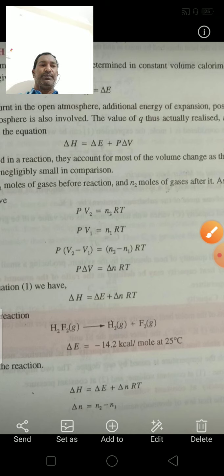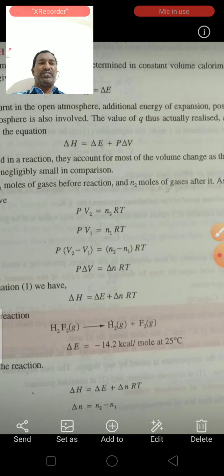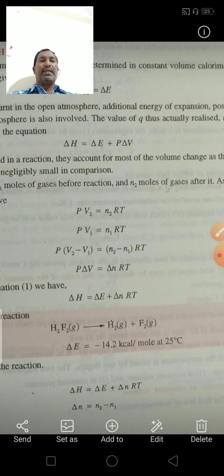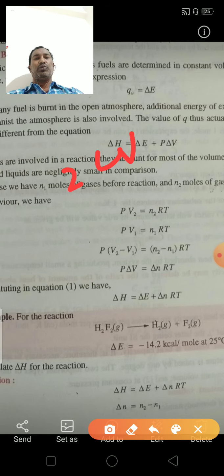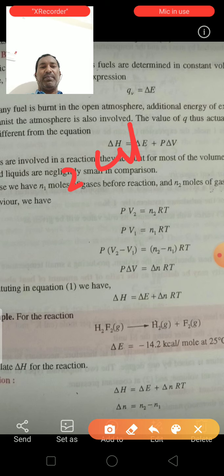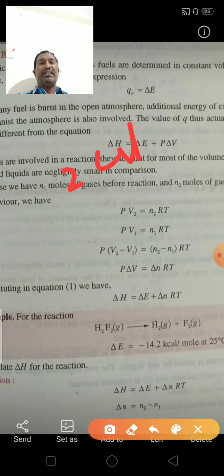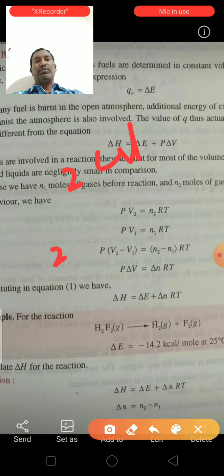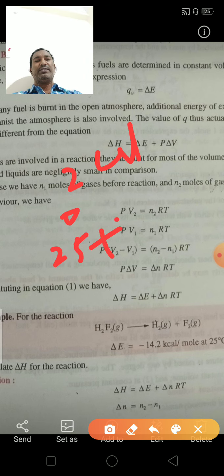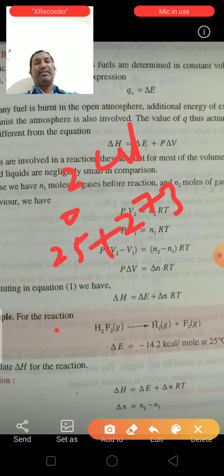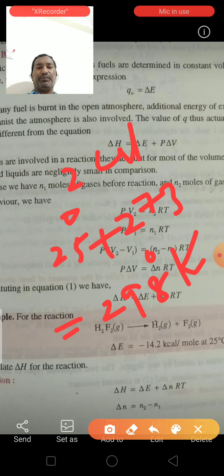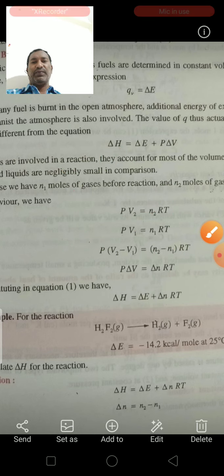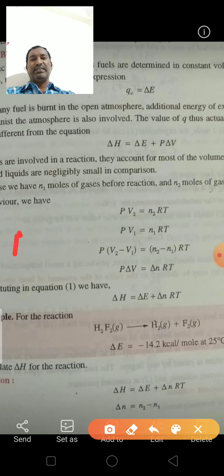R is the gas constant, equal to 1.987, approximately 2 calories. We can take 2 calories. The temperature here is 25 degrees centigrade. This 25 degrees centigrade we can convert into kelvins by adding 273. So finally 298 kelvin. So we know all the parameters, and we can substitute in the delta H equation.